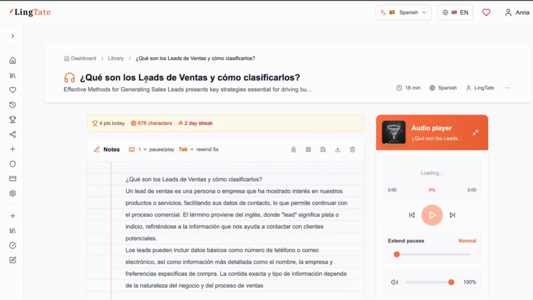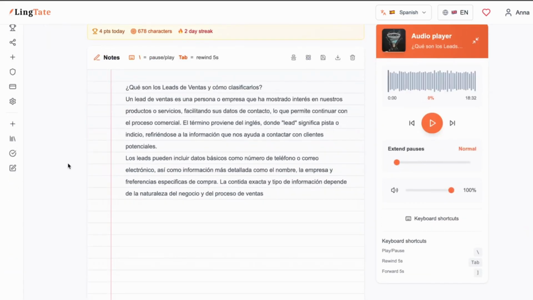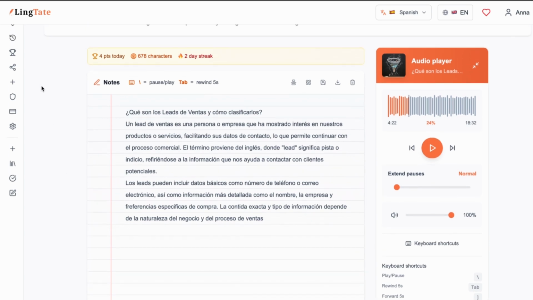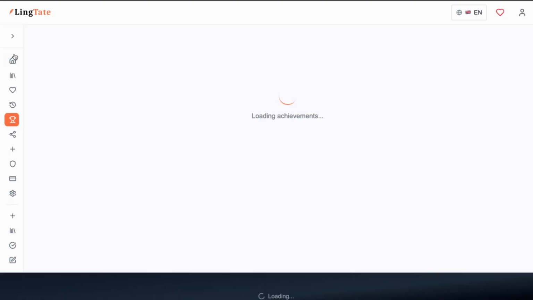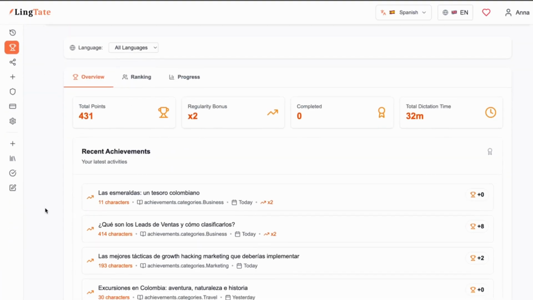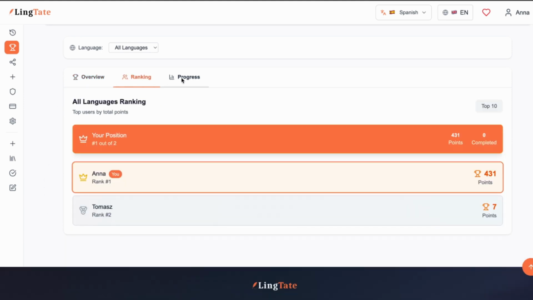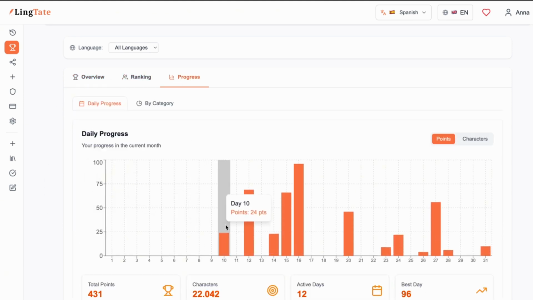Additionally, in your account you have access to statistics and the history of your recently played items, so you can return to your dictation the next day and continue from the last fragment or start over. You can also monitor your learning progress, the dictation categories you choose most often, the points you've earned, and compete with other users.